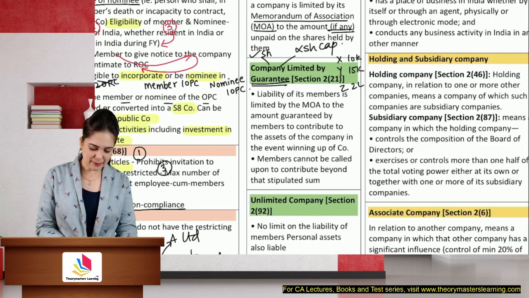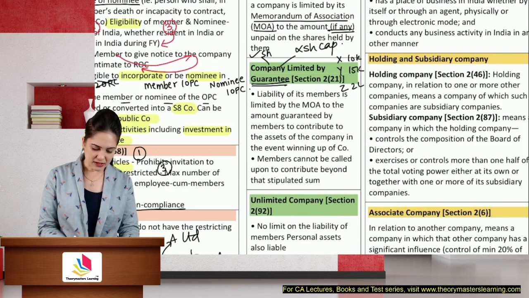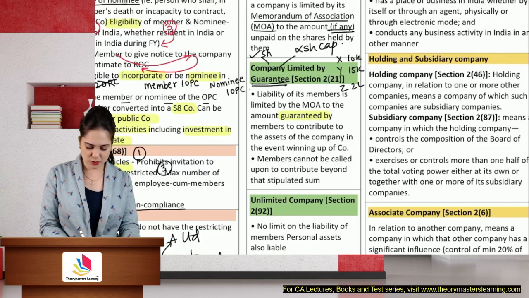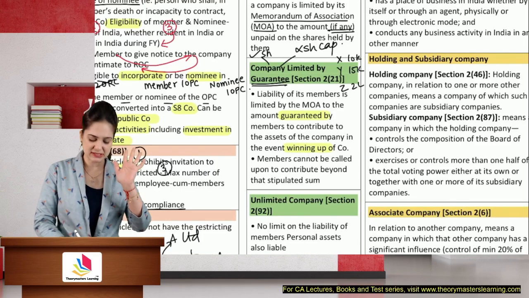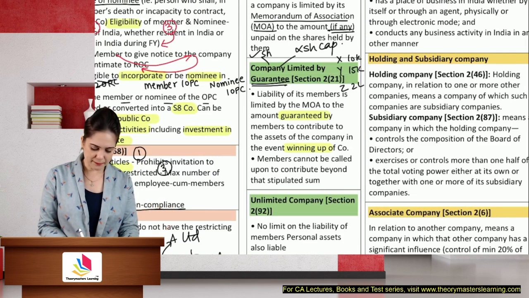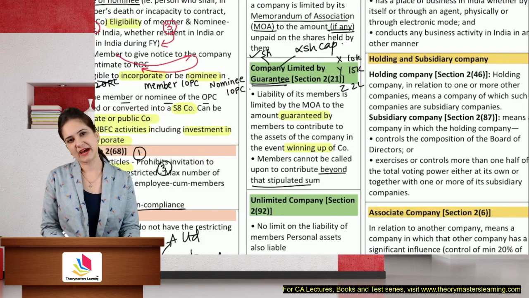Okay, so the liability of members is limited by the memorandum to the amount guaranteed by the members to contribute to the assets of the company, that also in the event of winding up. So in case of a guarantee company, your liability arises in case of winding up if you don't have share capital. Members cannot be called up to contribute beyond that stipulated sum which they have guaranteed.